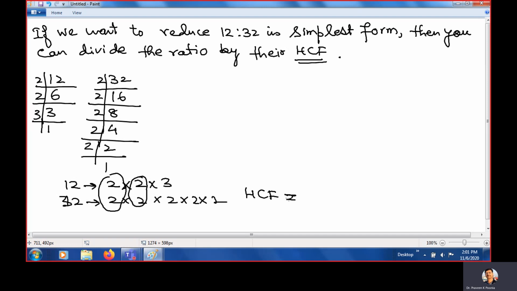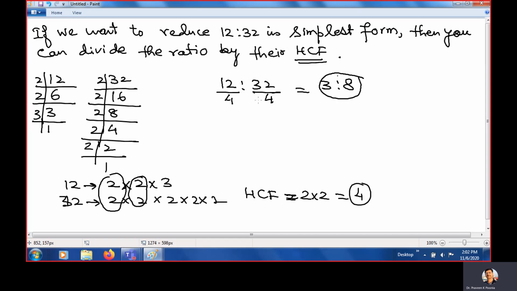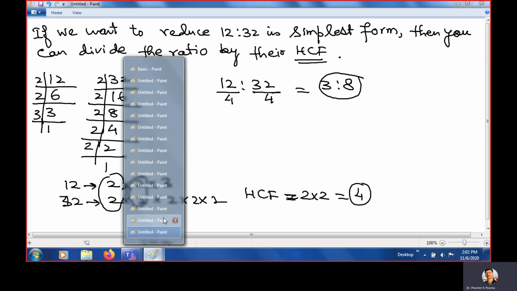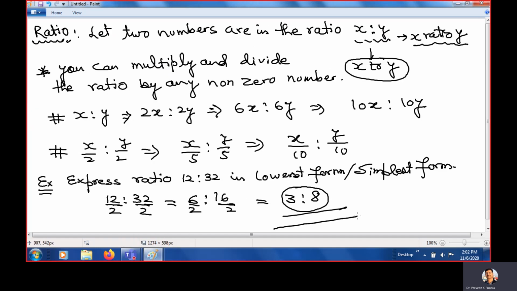HCF is 2 times 2, that is 4. Clear? So directly we can divide 12 ratio 32 by 4. If you divide 12 by 4, it is 3. And if you divide 32 by 4, it is 8. 3 ratio 8. So if you see the previous slide, what is the answer? The answer is 3 ratio 8.